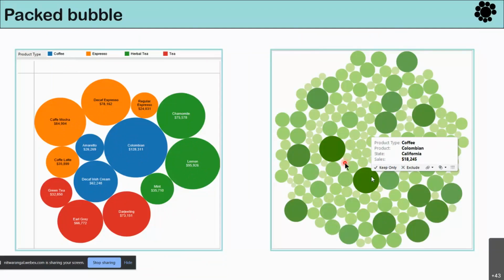I'll show you in the software how it works. When you have a high number of categories, let's say you have states and pin codes, and you want to drill down to the very basic level of this data, then this chart is very helpful. As you can see, the bubble instantly shows you what areas are better in terms of sales, and you can further eliminate and keep it. I'll show you in the software how to use this.